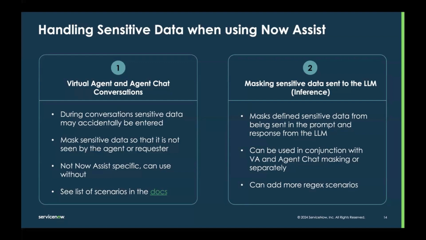So this scenario is if you're using Now Assist or generative AI and you're concerned about any kind of PII going out to the LLM for processing, you can use the sensitive data handler to catch this PII. You can use both of these in conjunction. So if you are using virtual agent, agent chat, and Now Assist products, you can use the sensitive data handler for both at the same time. And like I mentioned, you can add more regex scenarios there to capture that PII.